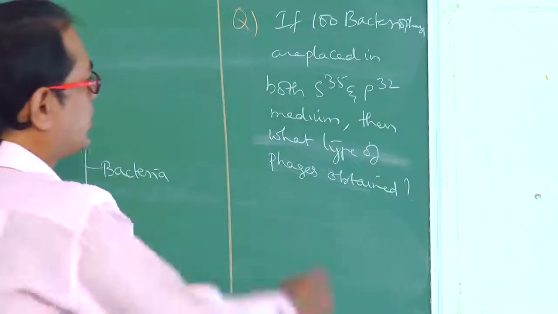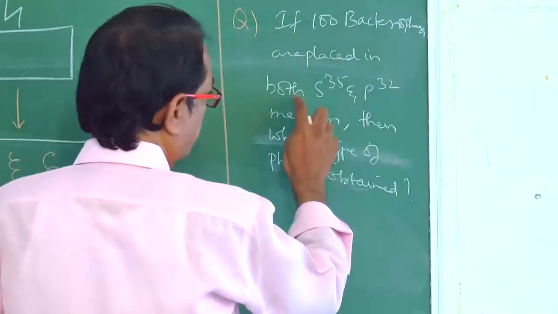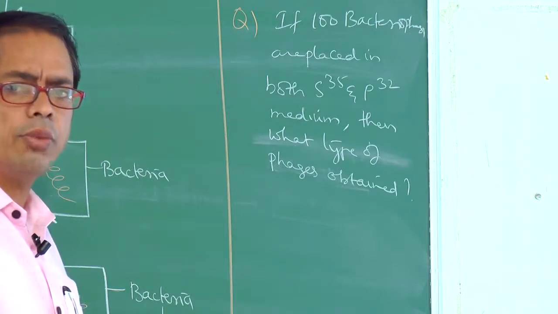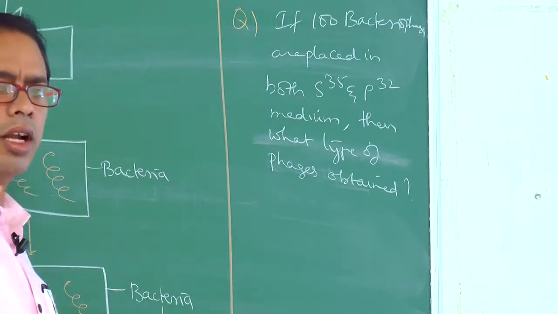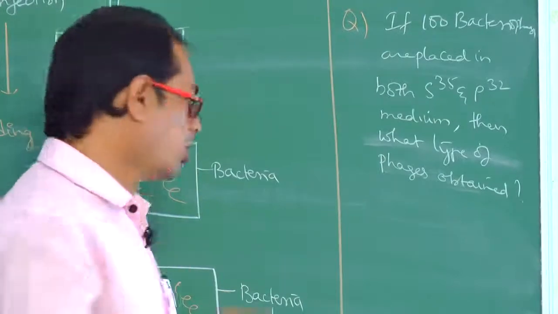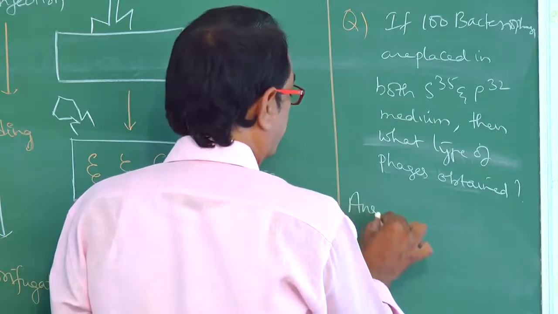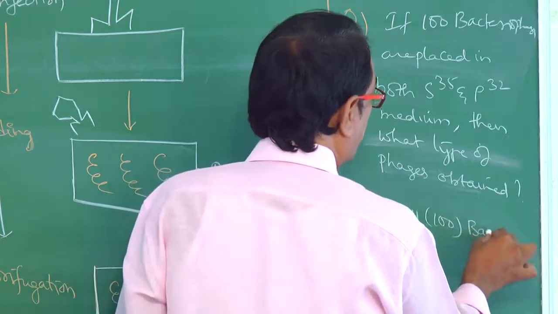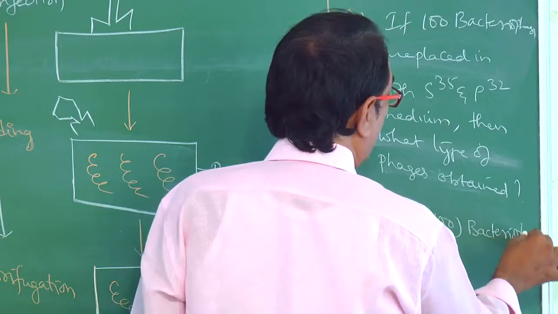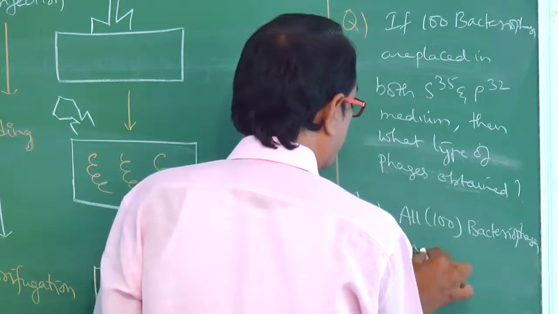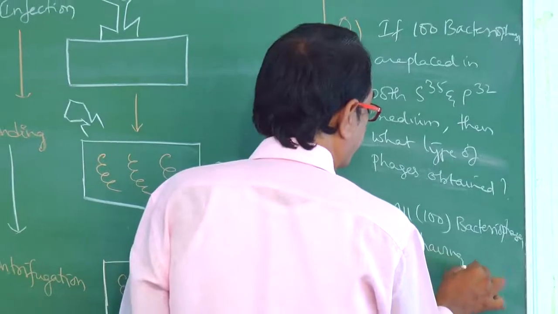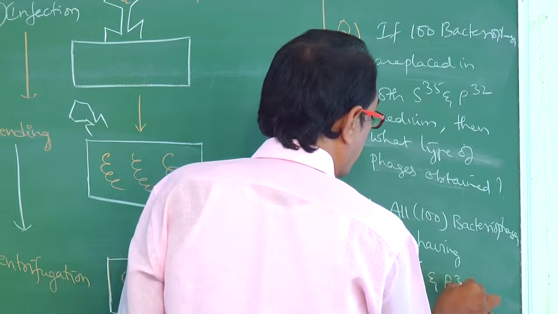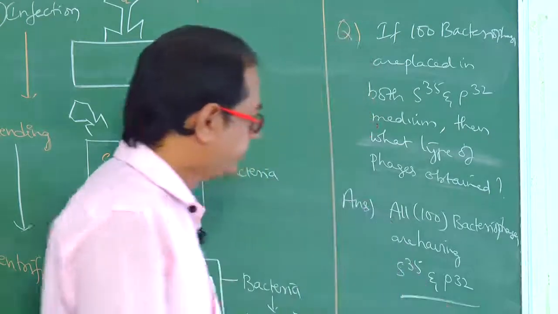See, if 100 bacteriophages are placed in both media, S35 will enter into the protein coat and P32 will enter into DNA. That means all 100 bacteriophages have S35 and P32.